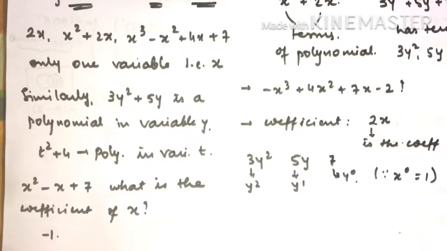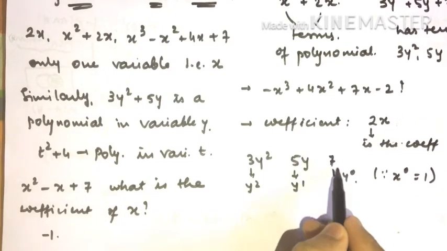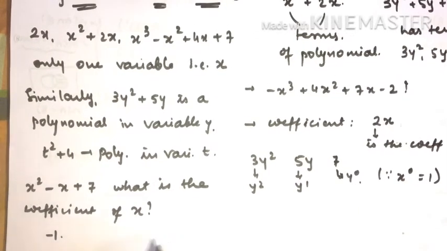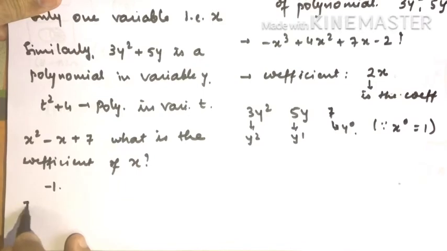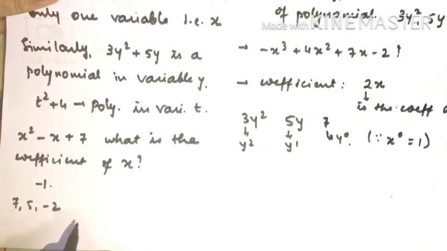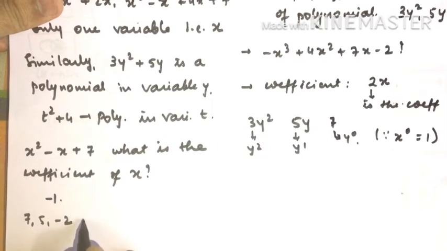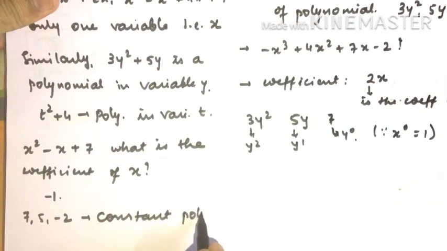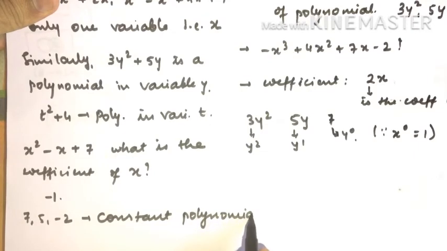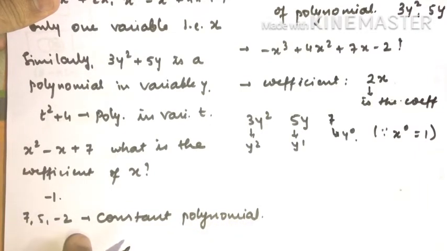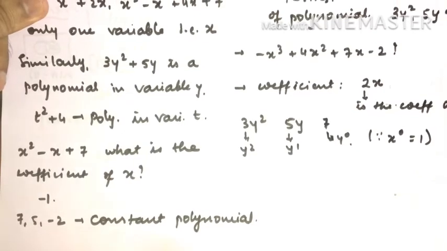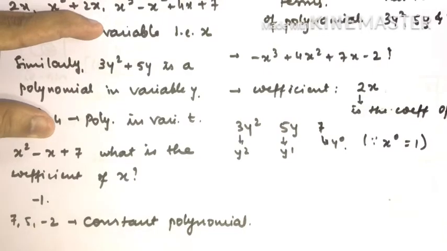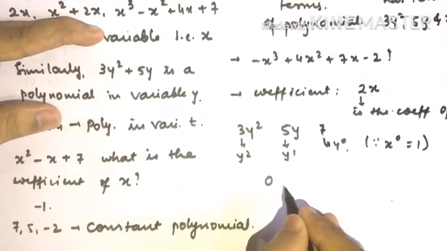Simple. Now I told you that this 7 is also a coefficient. So can I say that constants like 7, 5, minus 2 are also polynomials? Definitely, these are called constant polynomials. Now what if your constant is 0?